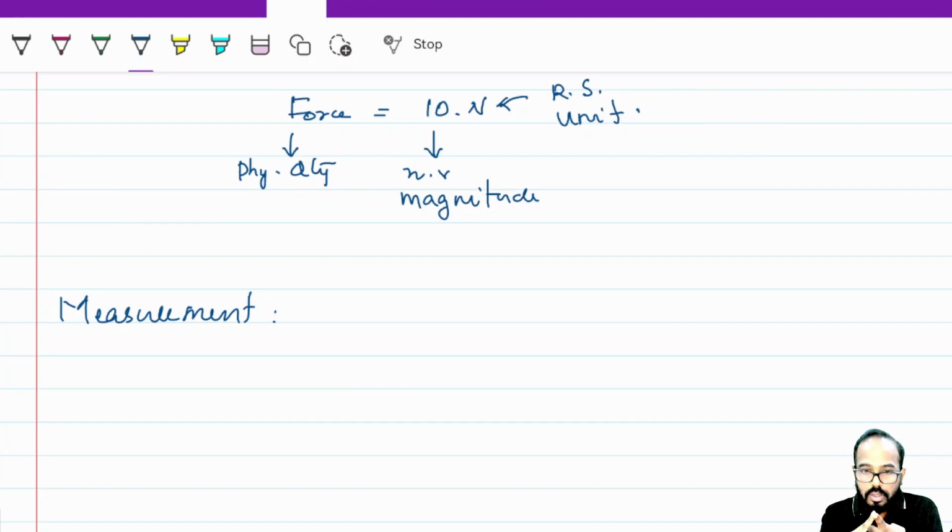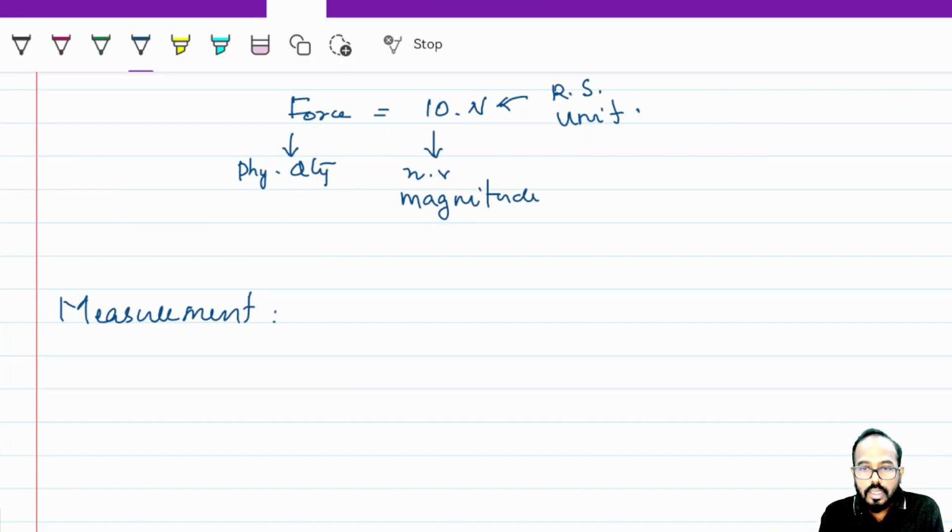First you check the base quantities. What are base quantities? Base quantities are length, mass, time. Initially these 3 were there. Length we measure in meter, mass we measure in kilogram, and time we measure in seconds. After that we added 4 more base quantities. What are they? First one, electric current, ampere. Second one, temperature in Kelvin, third one, amount of substance in mole, and the fourth one is luminous intensity, candela. So these 7 quantities you can memorize.